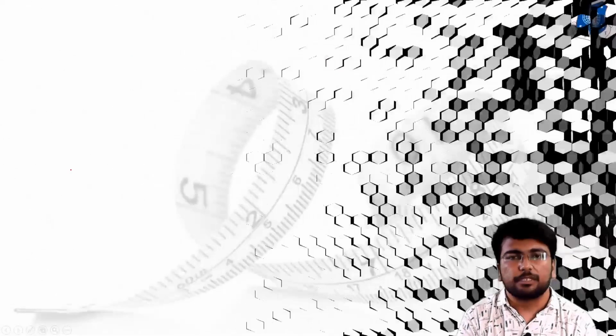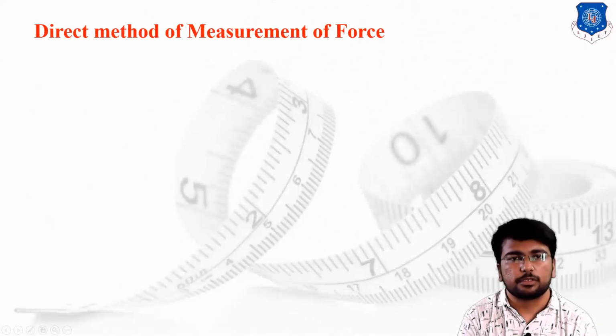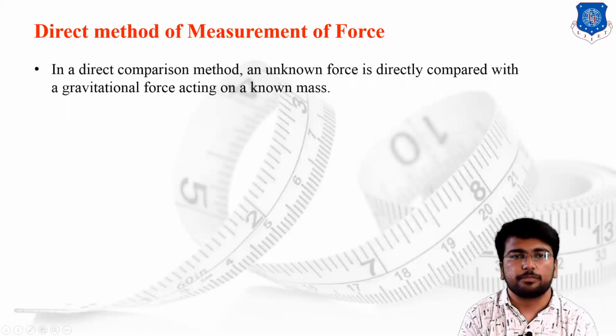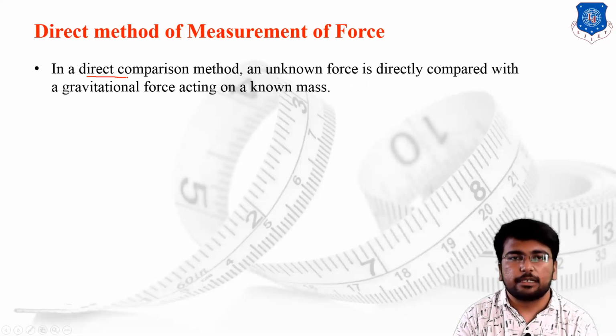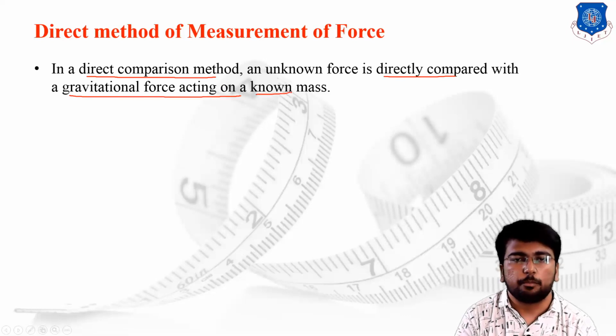Let us start with the basic measurement of the force. In the first, direct method of measurement, you can say it is a basic comparison method of measurement. The unknown force is directly compared with the gravitational force acting on the known mass, is known as a direct method of measurement of the force. Let's say F is equal to mg.